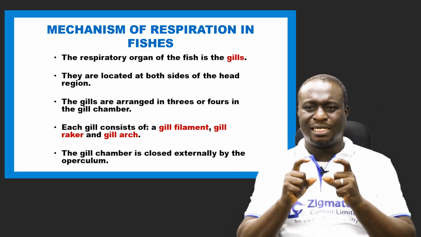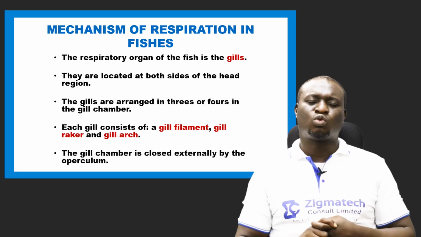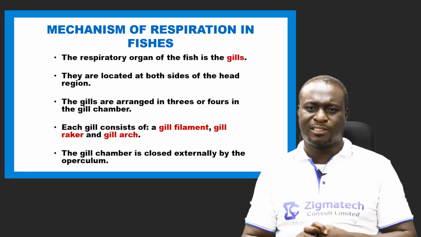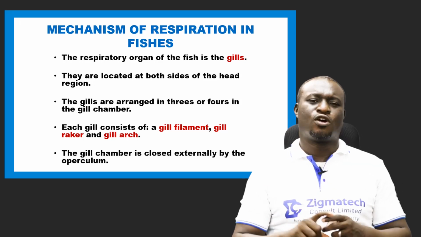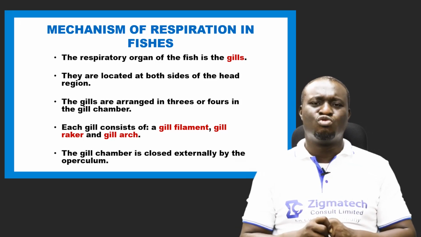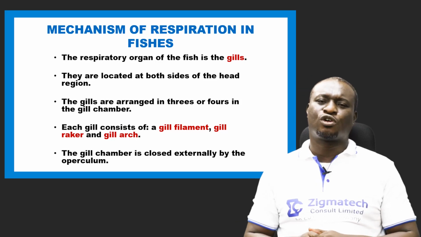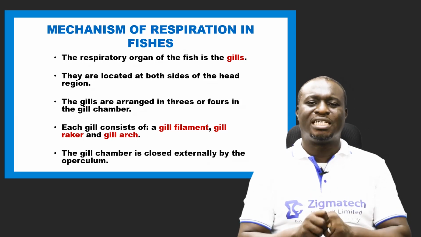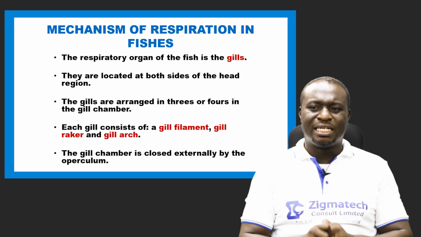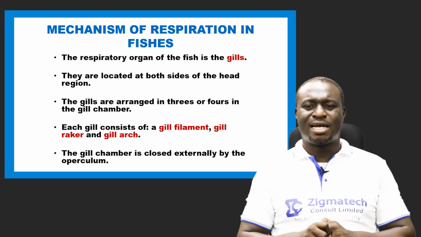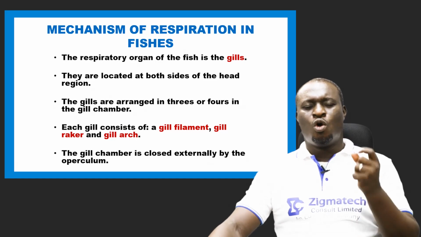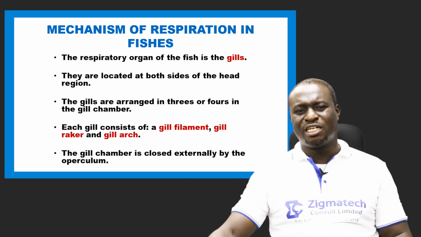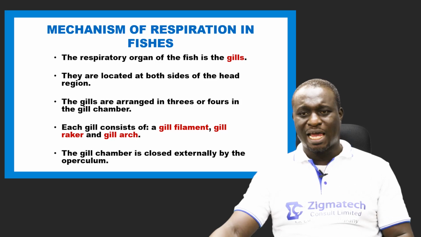Now, each gill consists of what we call gill filaments, gill rakers, and gill arc. Please take note, one of the major functions of the gill filament is gaseous exchange.